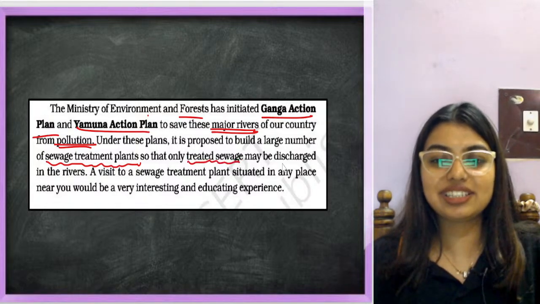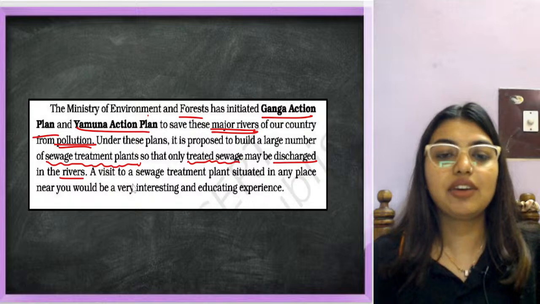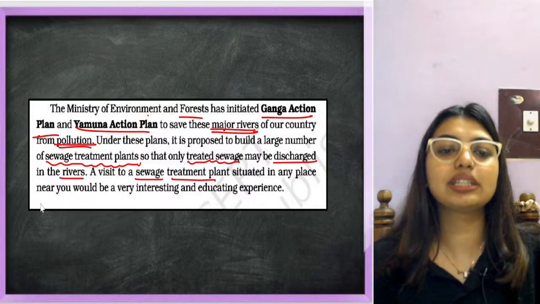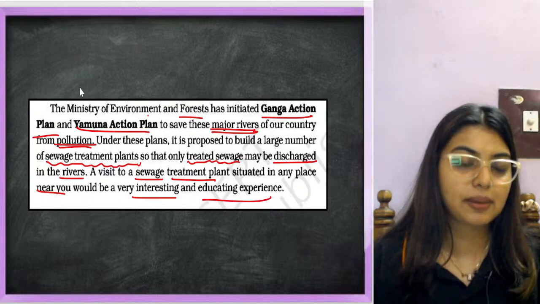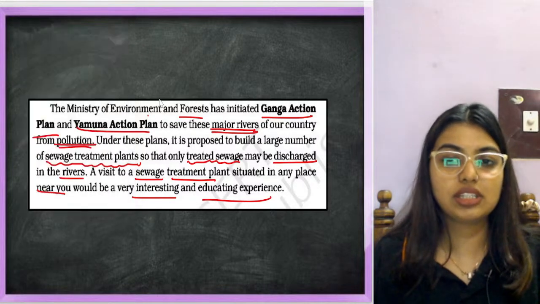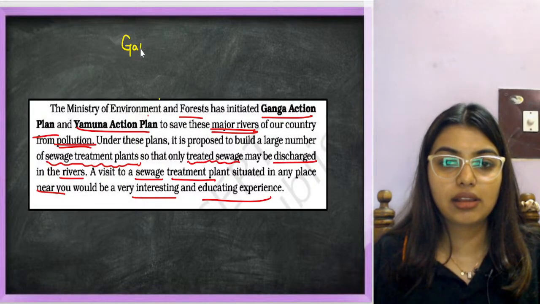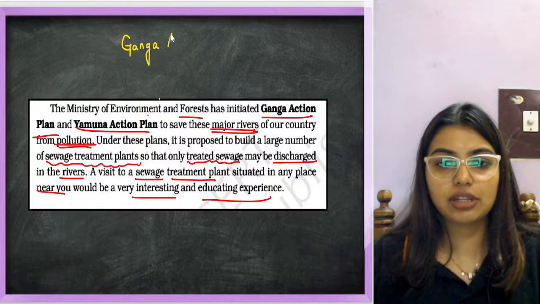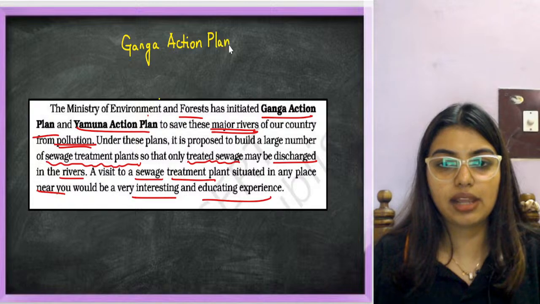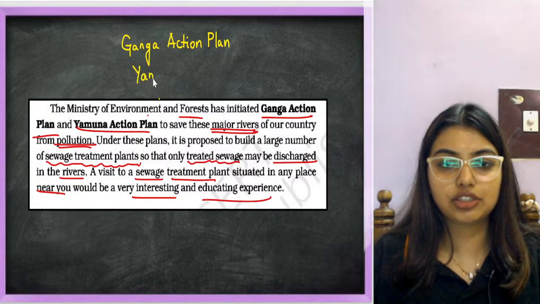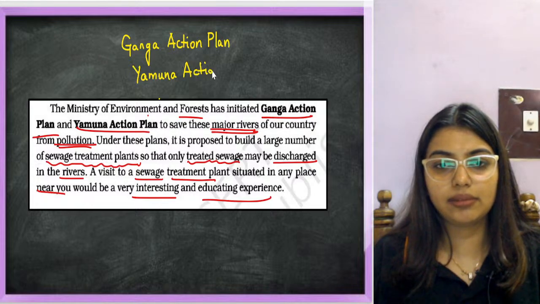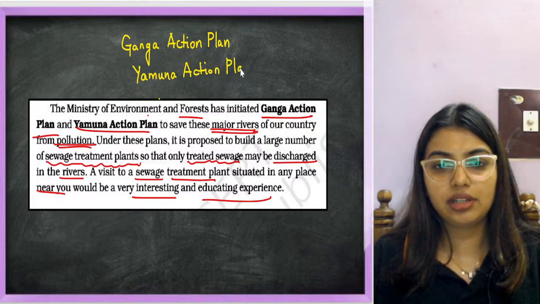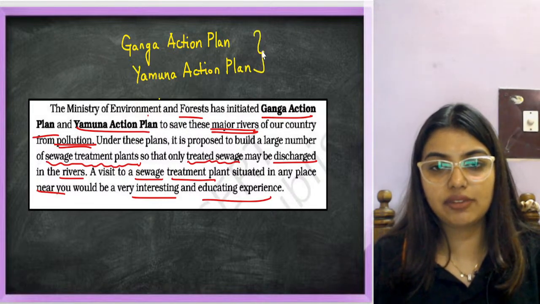So only treated sewage may be discharged in the rivers. A visit to a sewage treatment plant situated in any place near you will be very interesting and educating. Go learn something. Okay, Ganga Action Plan and Yamuna Action Plan. Got it? These two plans were done to save the rivers.